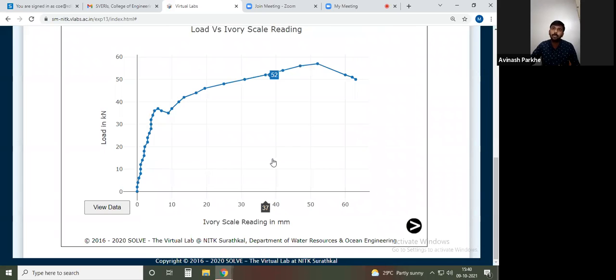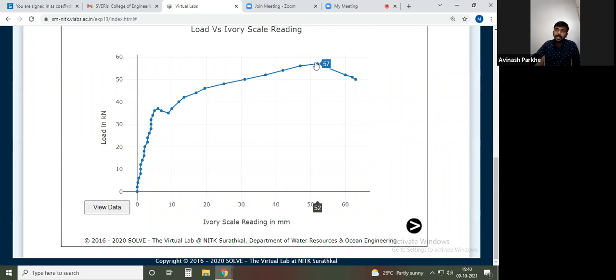Now, if you go on, this is the graph which is generated through this particular table. Whatever graph and readings we have seen in the previous procedure, taking the reference of that, this is the graph which is to be generated. So in that particular graph, the proportional limit is there, the upper yield point is there, the lower yield point is there.